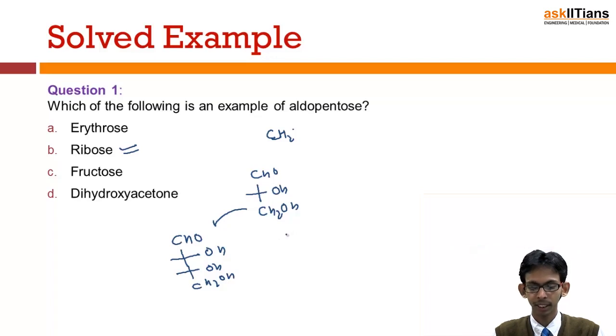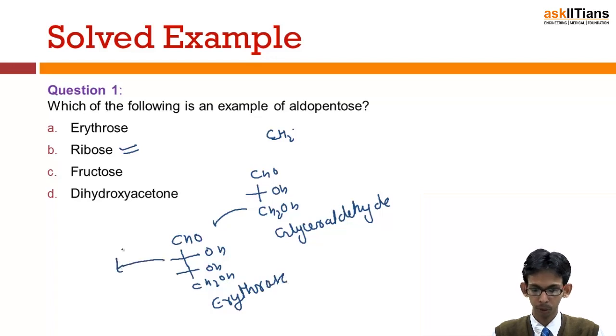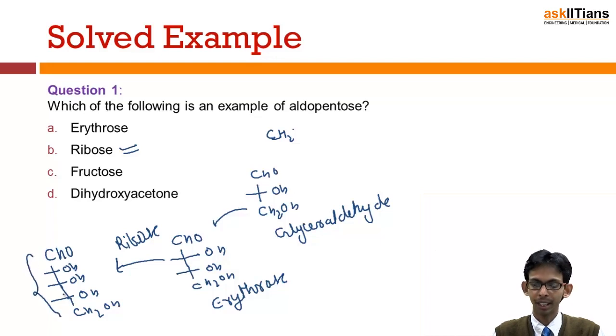This was glyceraldehyde. From this we used Kiliani-Fischer synthesis to form erythrose, and from erythrose we moved to ribose, which is CHO, then OH, another OH, one more OH, then CH2OH. So this is an aldopentose. So ribose is the correct option here.